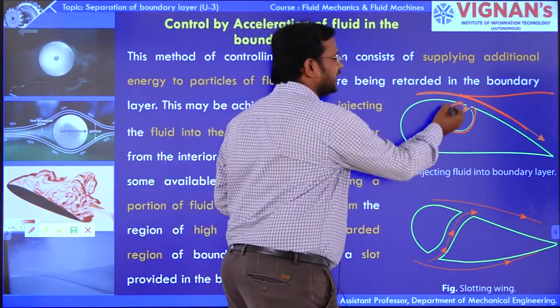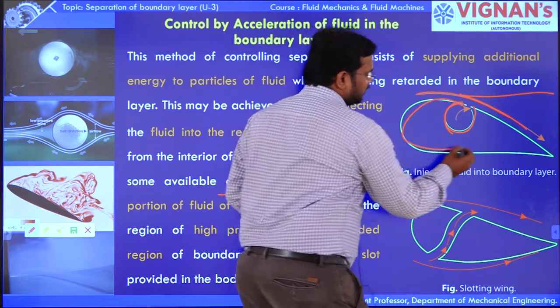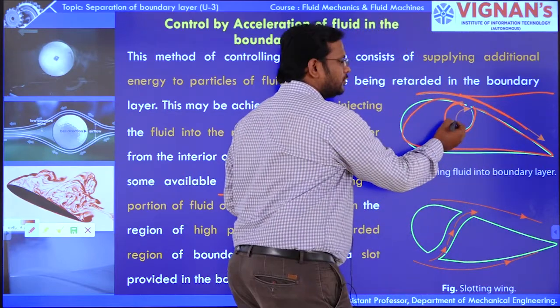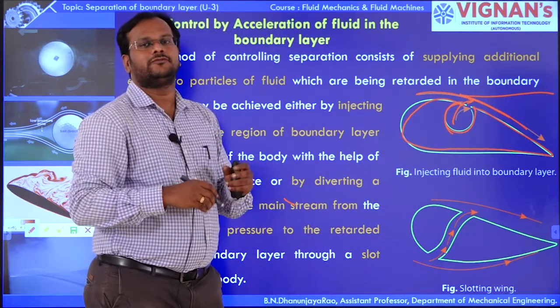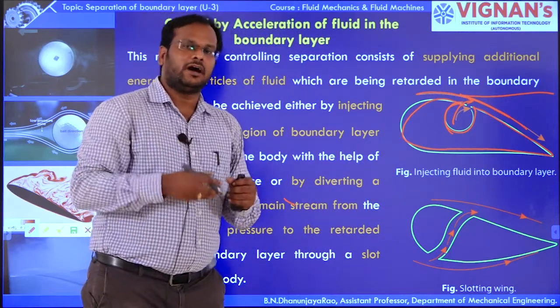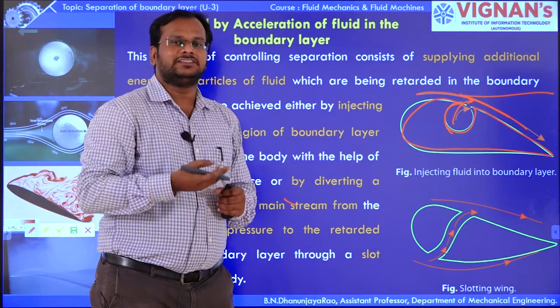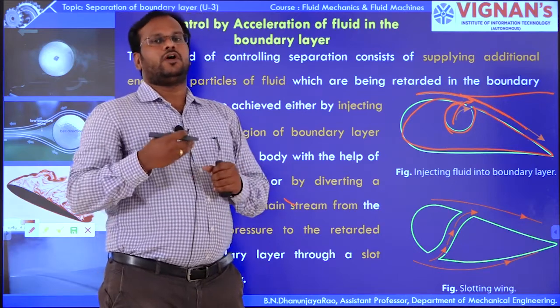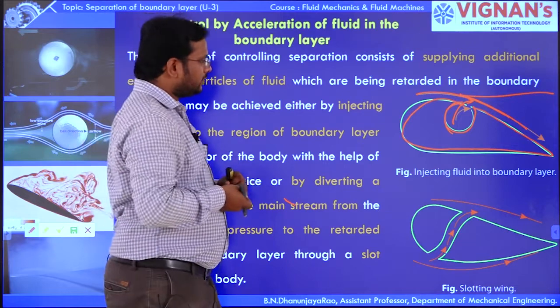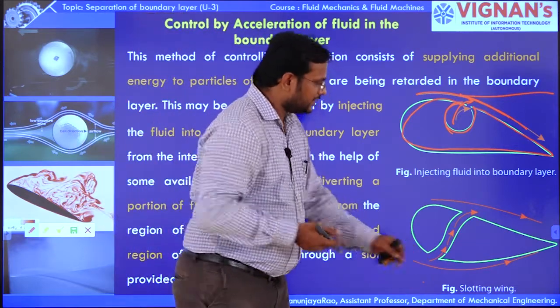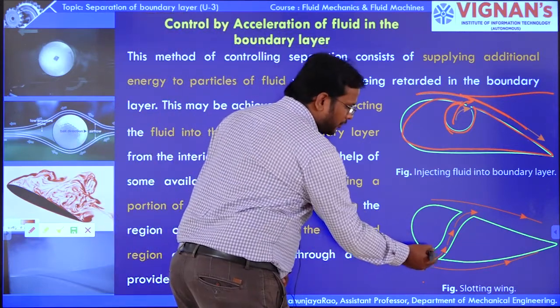So here it is an internal surface. From this internal surface we are injecting additional fluid to overcome the separation of the boundary layer. Here also you can see that there is a slot provided.